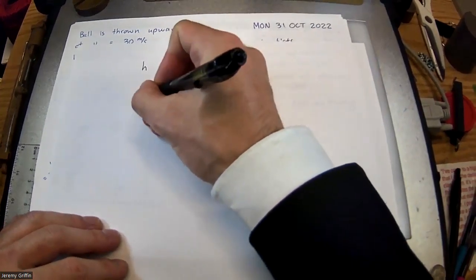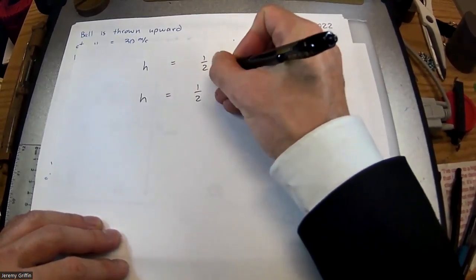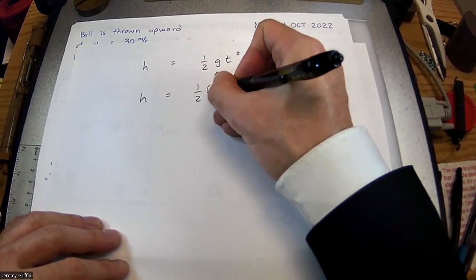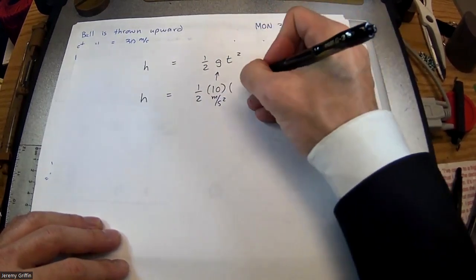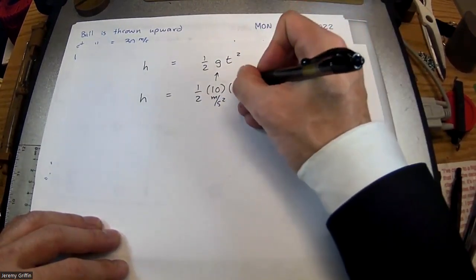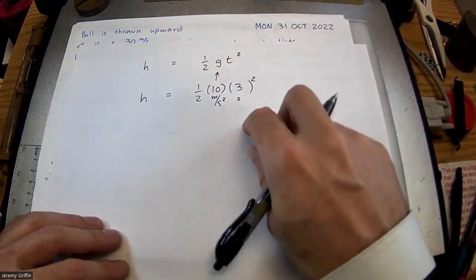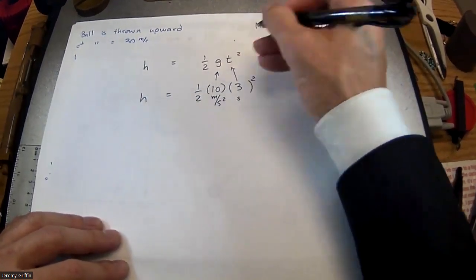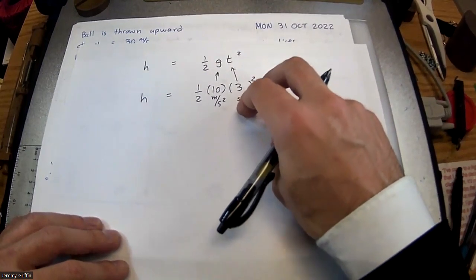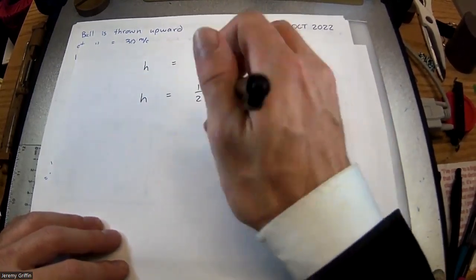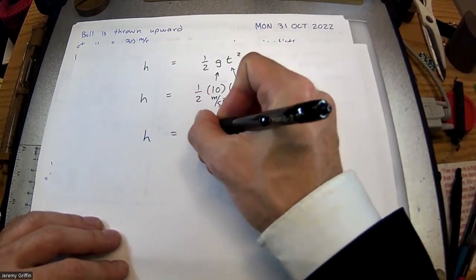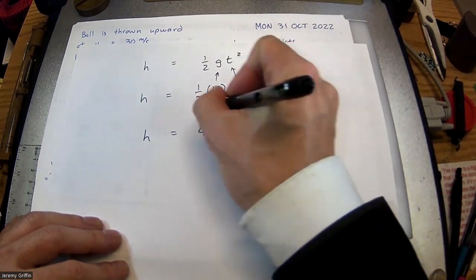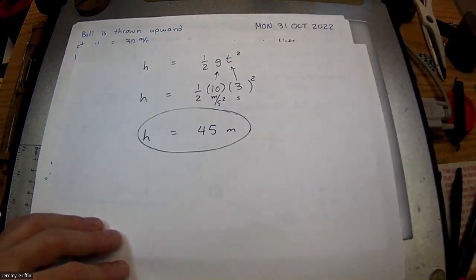So the height that it fell is, well, we're assuming we're on Earth. That's 10 meters per second squared. You have to know what planet you're on to get an answer. We're doing 3 seconds of falling. You've got to square the 3 seconds. 3 squared is 9. 9 times half of 10, which is 5. 9 times 5, 45 meters. 45 meters high that thing goes. You guys get that?